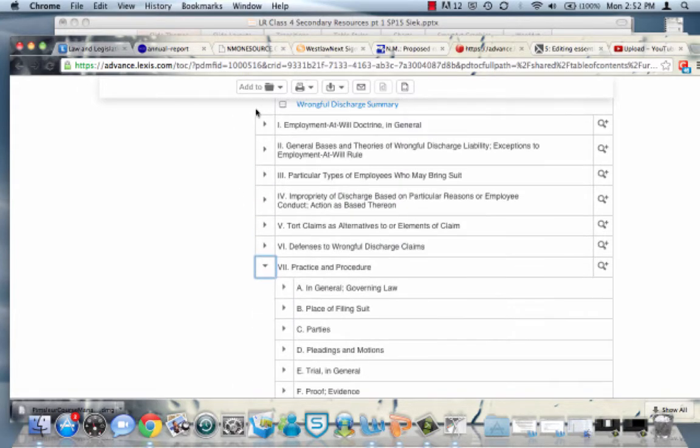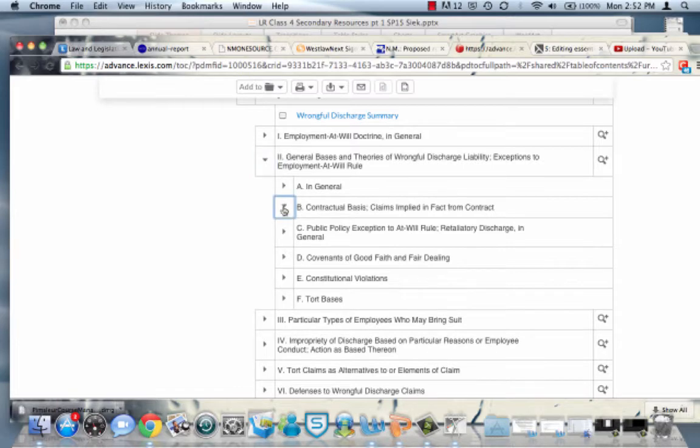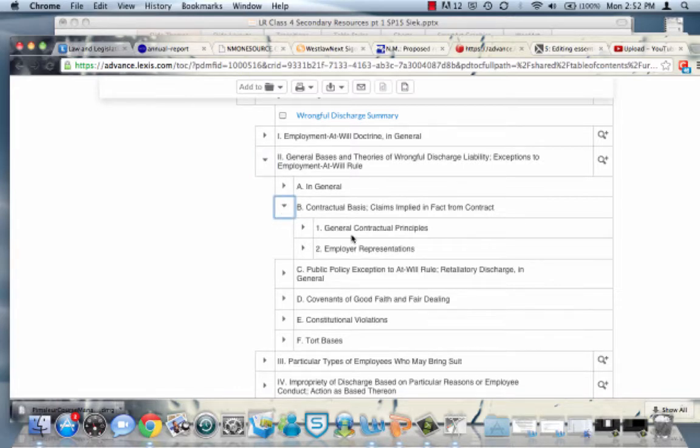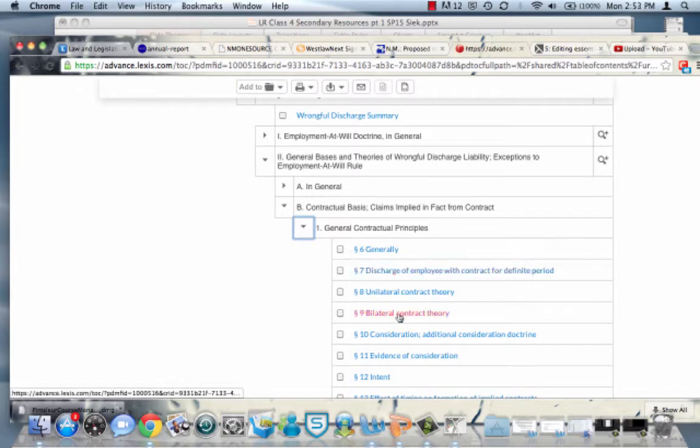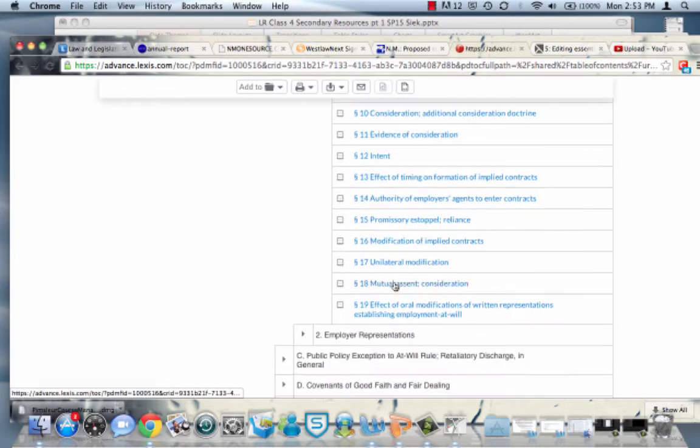Tort claim, particular type of employees, theories, contractual basis, drilling down further, and then click into the actual sections and explore things that way.